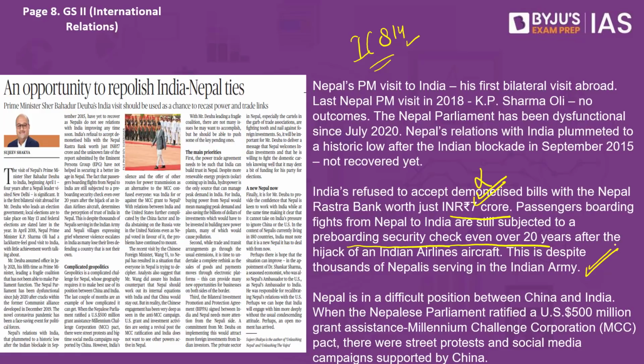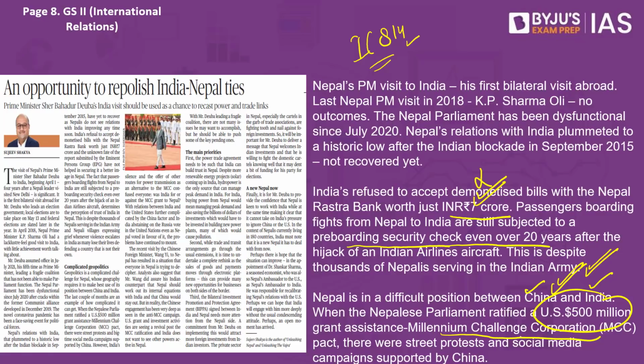Now, if you look at it from Nepal's point of view, Nepal also is in a very difficult position, with the country being in focus with respect to China, India, and even the US has entered the picture. Now, what is the US doing in Nepal? As you would have remembered, recently the US had offered a $500 million assistance to Nepal under the Millennium Challenge Corporation. The Nepal parliament was happy with this and ratified it so that they can receive this particular grant.